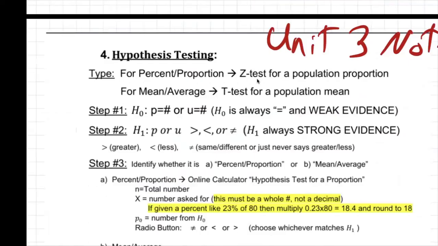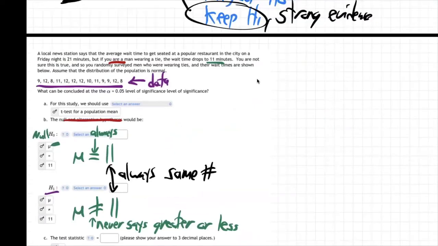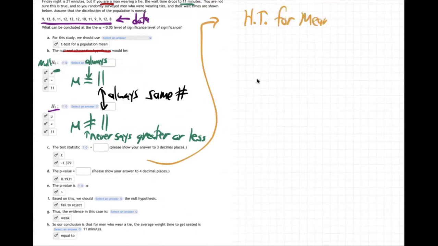Well, it comes on down here again. So we're doing the mean average, data given. Go to the online calculator, hypothesis test for a mean with data. Hypothesis test for a mean with data. So I'm going there. Come on up here. Hypothesis test for mean with data. So we do indeed have data.